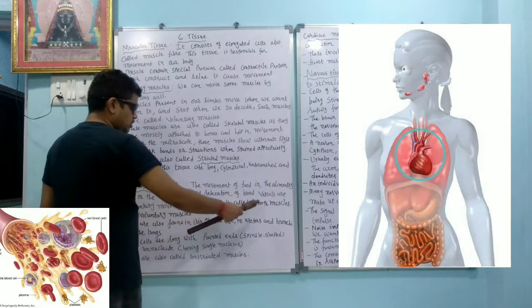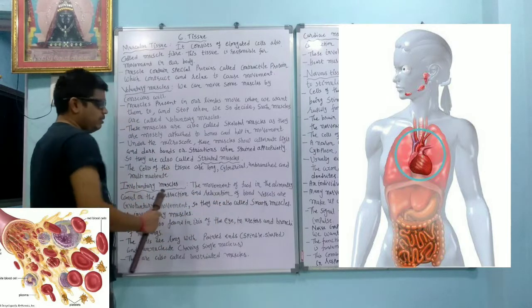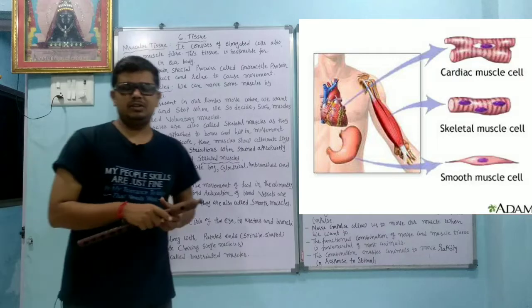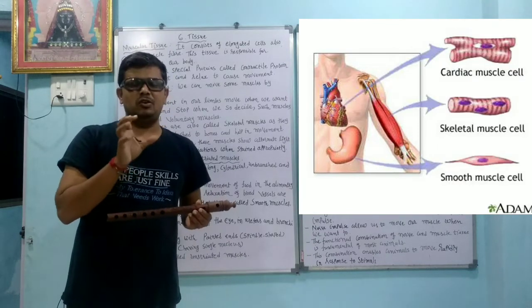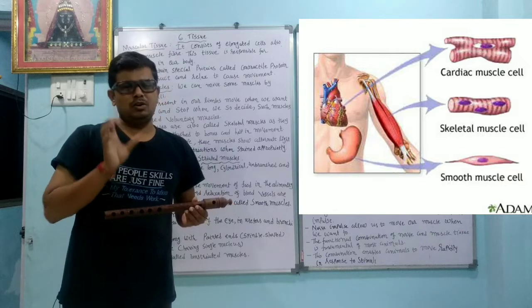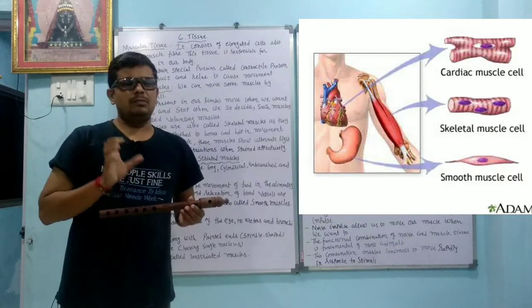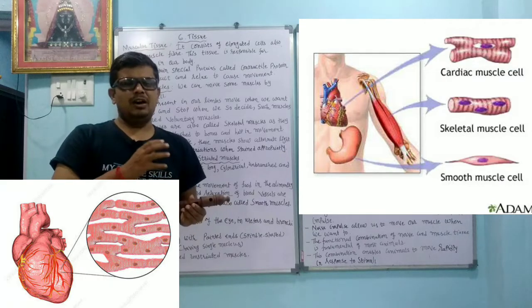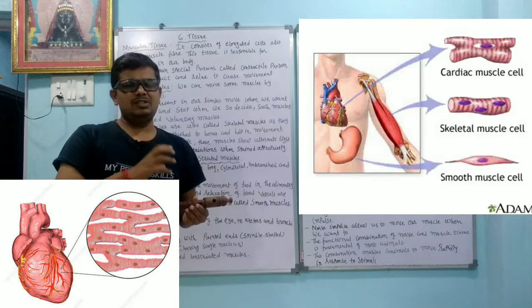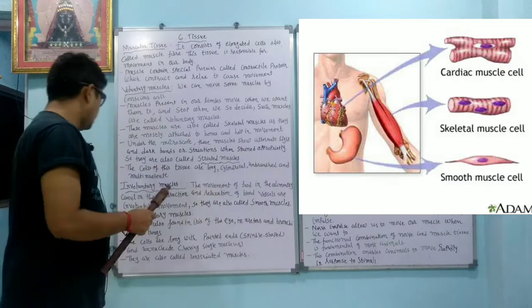So they are also called smooth muscles or involuntary muscles, for actions which are not in our control or which we do not even know about, like blood flowing in different parts of the body, or the heartbeat. The heart pumps the blood. The muscles responsible for this type of activity are called involuntary muscles.